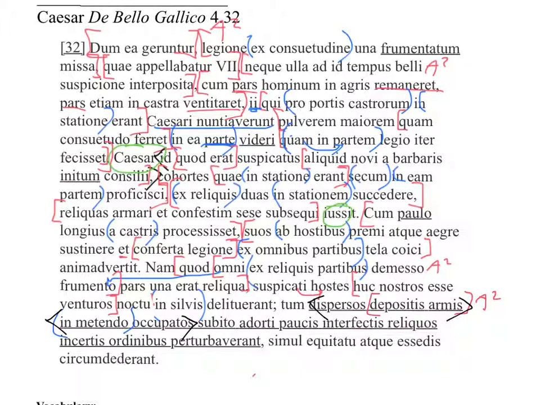Anyway, subito adorti. Adorti is actually another participle, but it is not the accusative plural we just saw. It's nominative plural, meaning that this is representing our subject, which I think is an assumed hostes above. So this is going with pretty much all of this, isn't it? So we have a giant participial clause with two participial clauses inside.